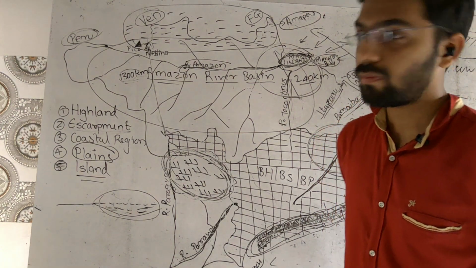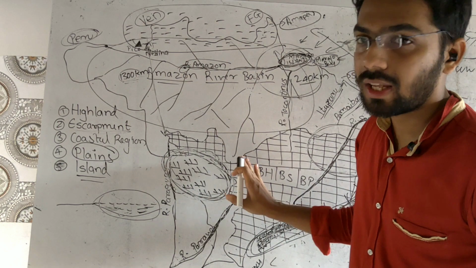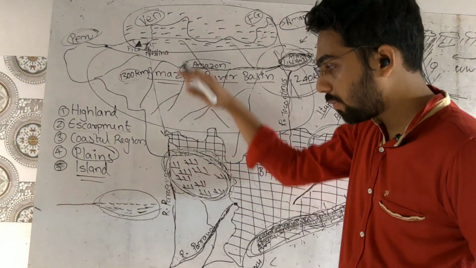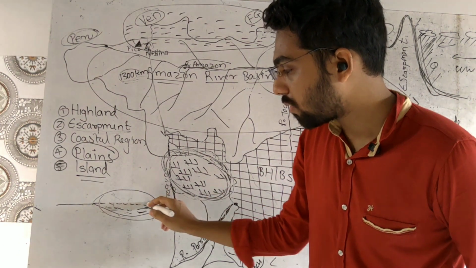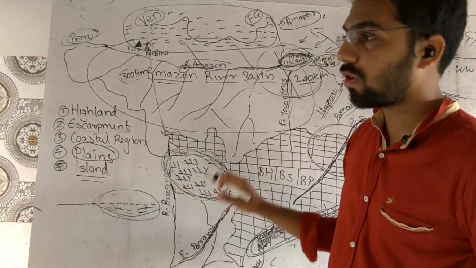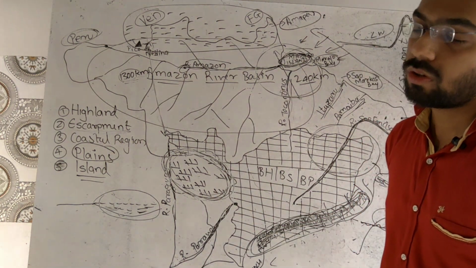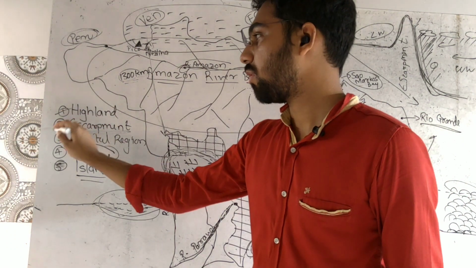So wetland is very much important. Why? Because it is forming a depression of kind of thing in this area, so the river can't flow very hugely. So water settles in this area. As the water gets settled, the wet areas form and the land becomes marshy. So this way we have completed the whole physiographic division of Brazil.